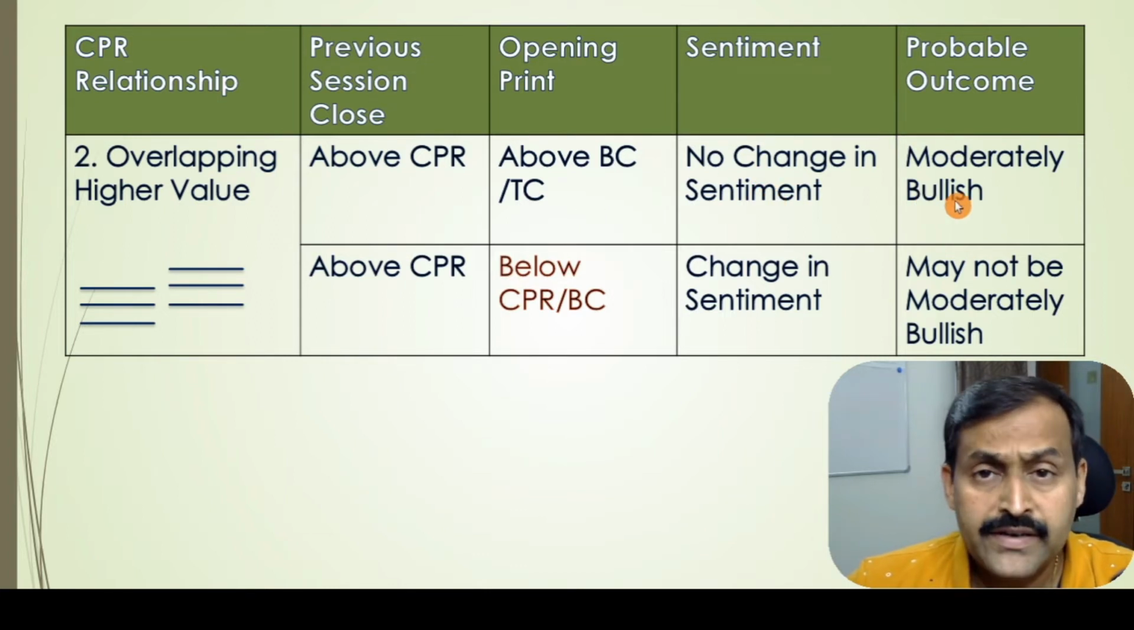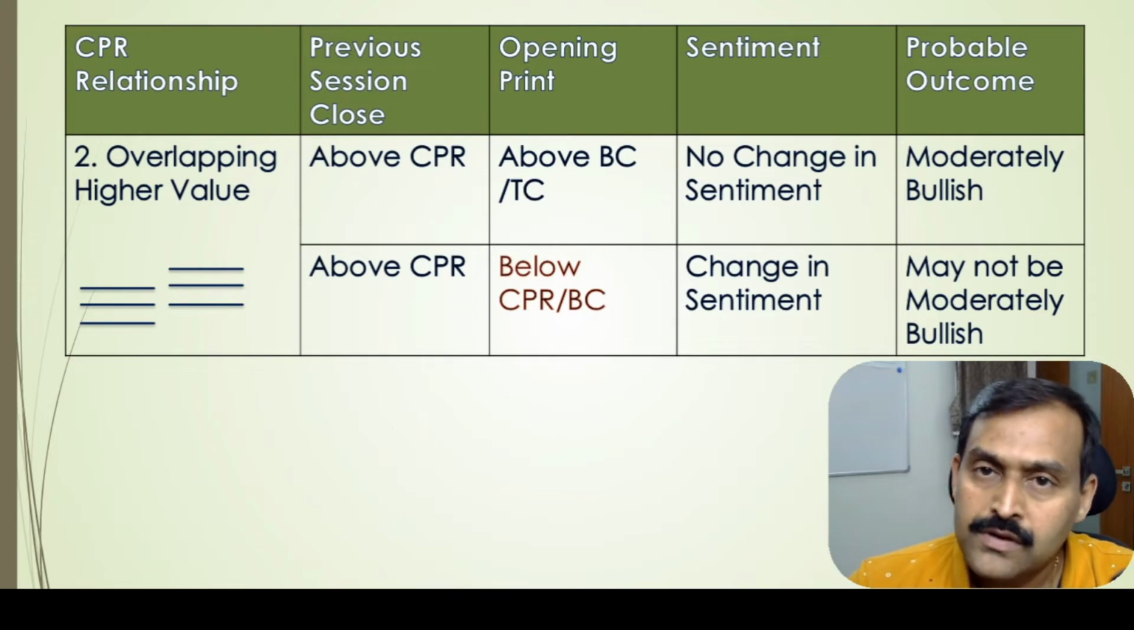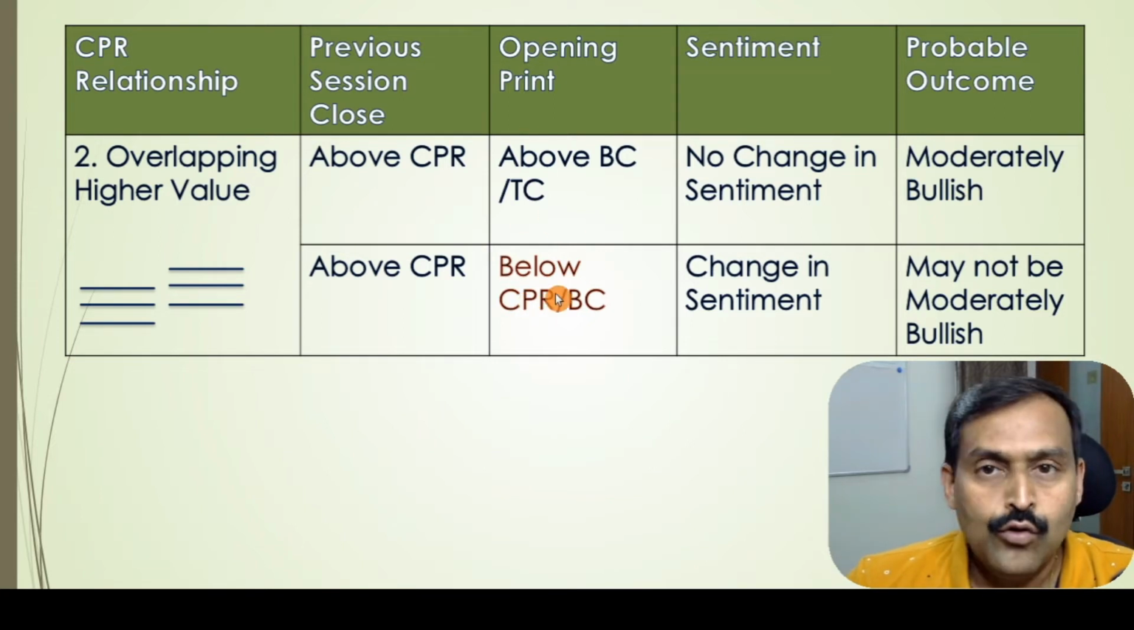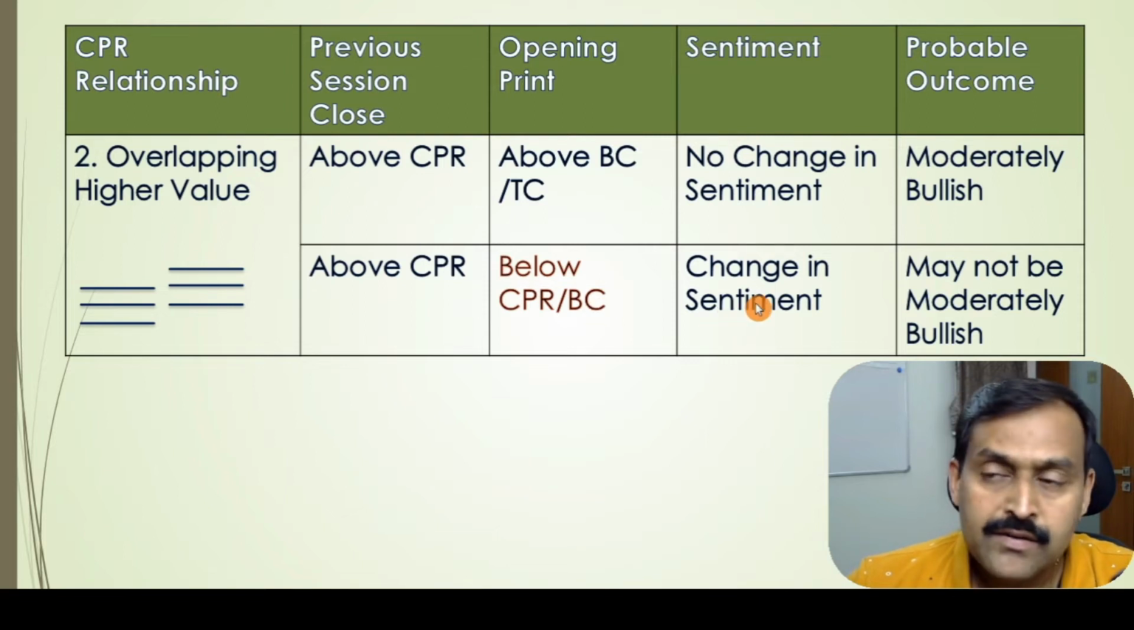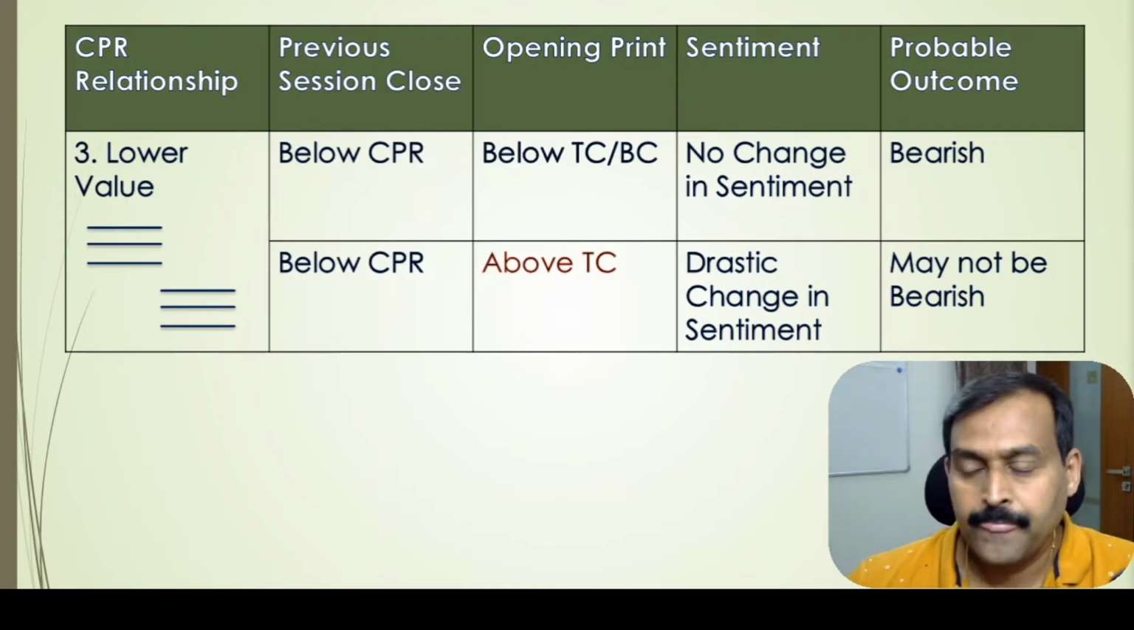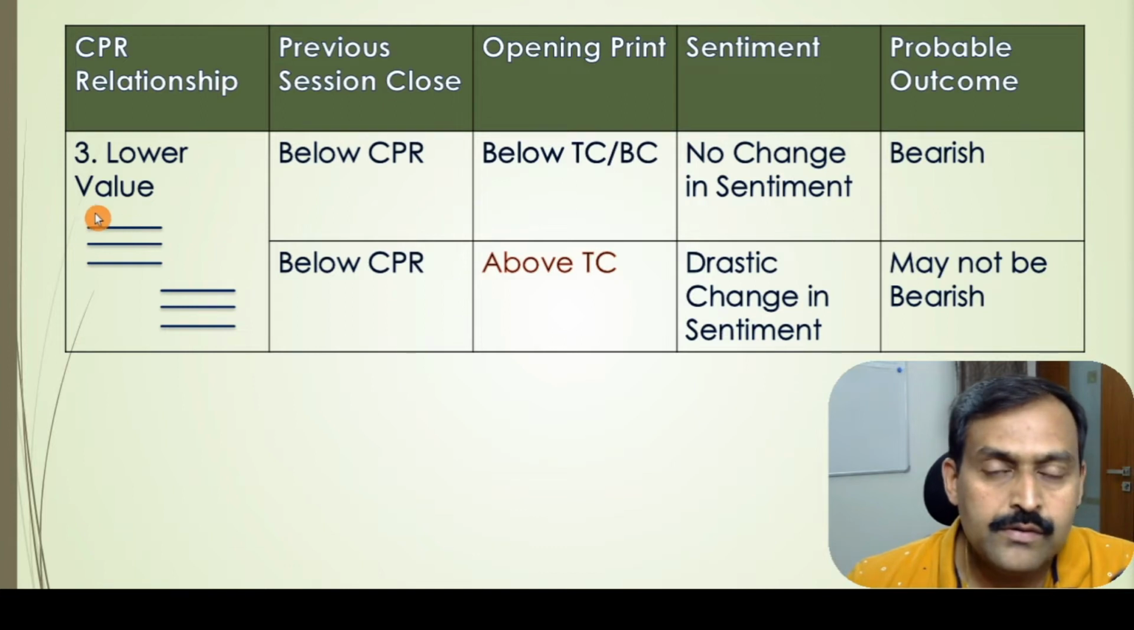That is, moderately bullishness is expected to continue. When the opening print opens below the CPR or below the BC, then there is a change in the sentiment. The moderate bullishness may not continue. The third type of the CPR relationship is the lower value relationship.